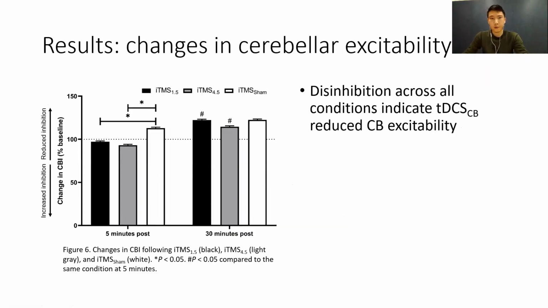We also found a significant interaction between session and time for cerebellar excitability. Figure 6 depicts the CBI responses following the 3 iTMS conditions at 5 and 30 minutes. You can see that following iTMS sham, there was an immediate reduction of CBI at 5 minutes. Also, this was the case for iTMS 1.5 and 4.5 at 30 minutes. But the point here is that there was disinhibition across all conditions, indicating that cerebellar tDCS reduced cerebellar excitability.